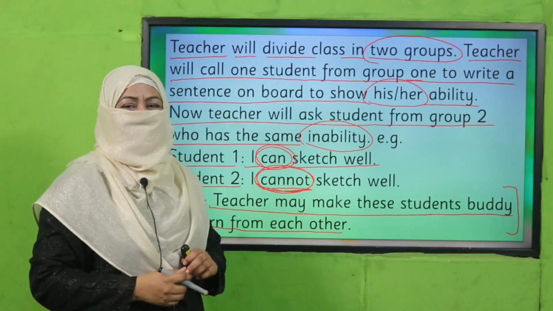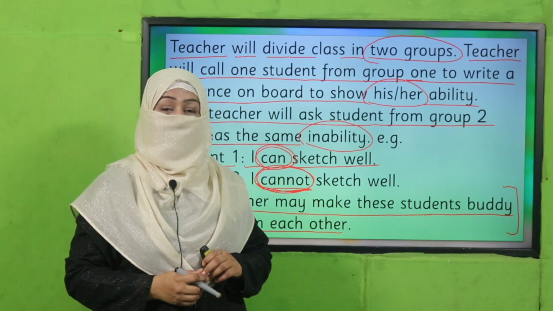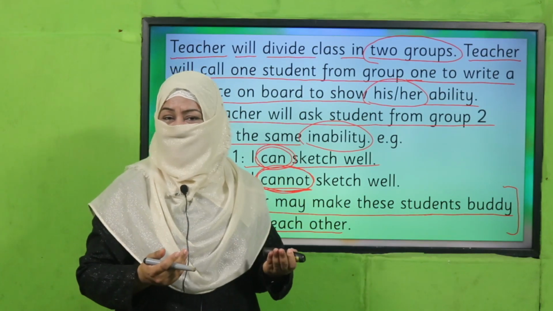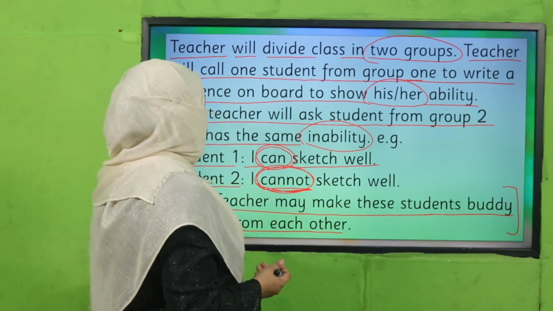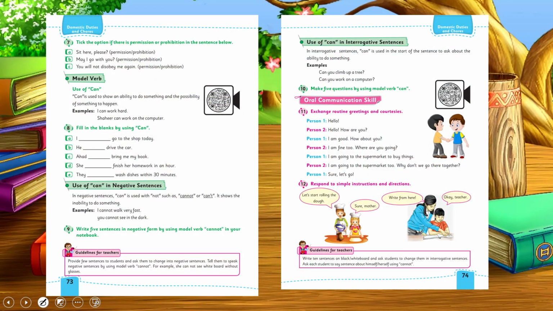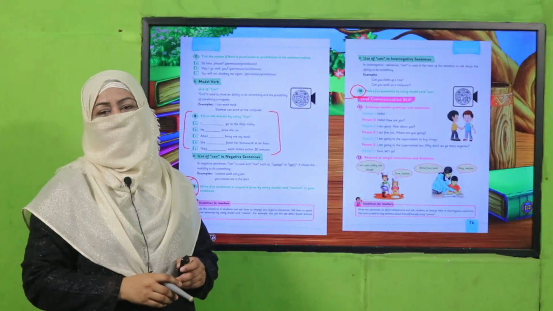Yes, my dear children, are you done with it? Good job. So today we found out what you are good at and what skills we need to learn, right? Okay, so it's time to practice the use of can and cannot from the book. All of you open your book, complete question number 8, 9, and question number 10. This question you're going to do in your book, and these two questions you will do in your notebooks. And when you are complete with this task, kindly come back.